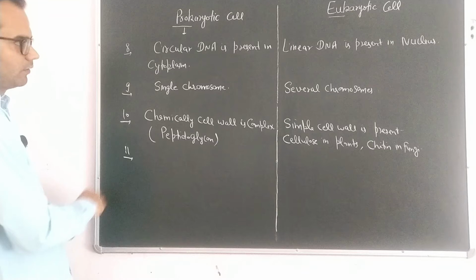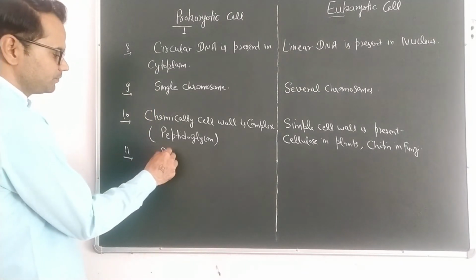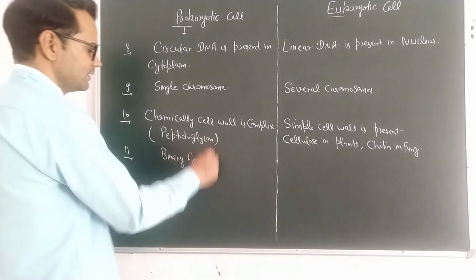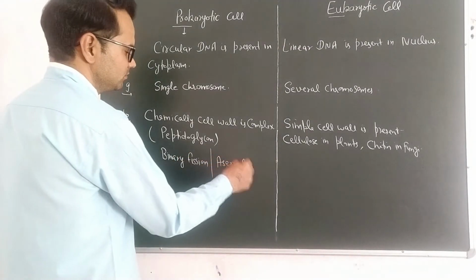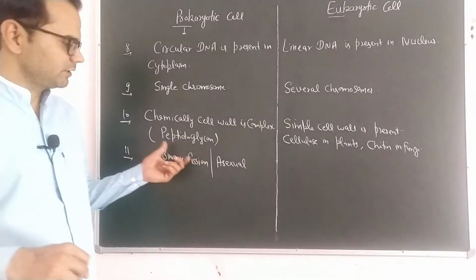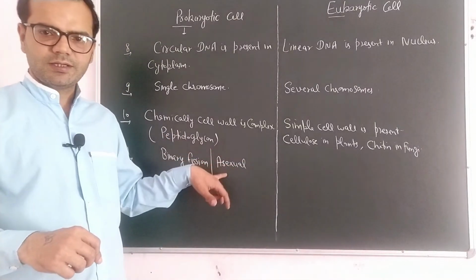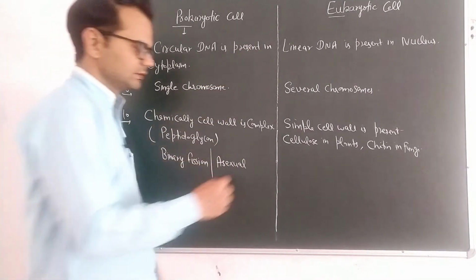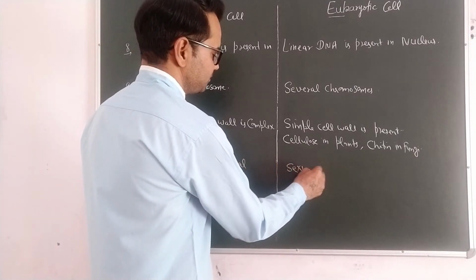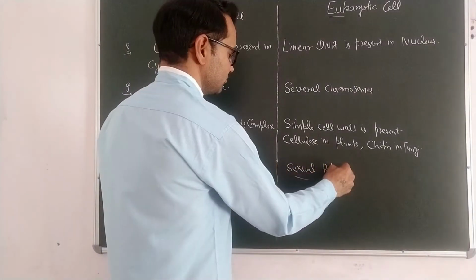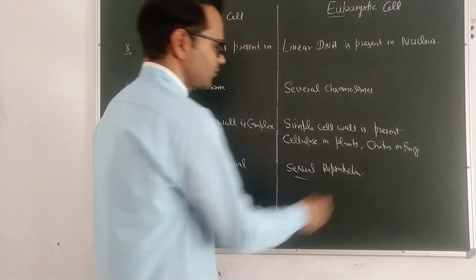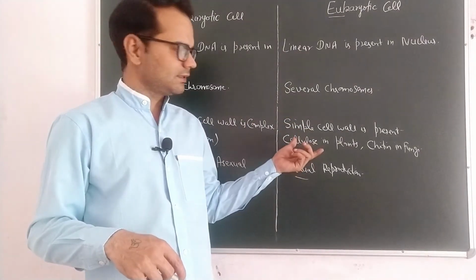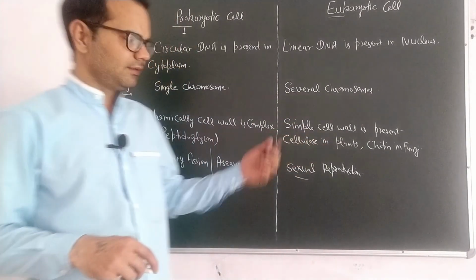Next difference is reproduction by binary fission, or we can say asexual reproduction. The type of reproduction is asexual. No sex cells are involved, but in eukaryotic cell reproduction takes place by sexual means. Means two sex cells will be involved, with 50-50 contribution of both sex cells, one of female and one of male.